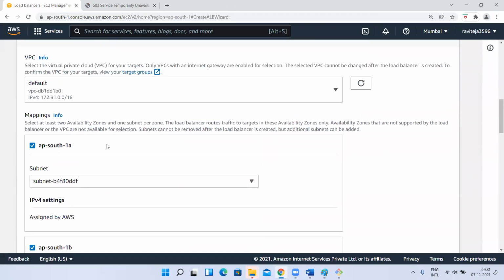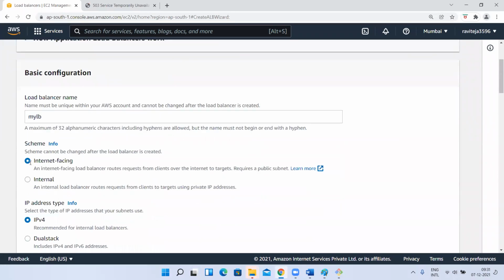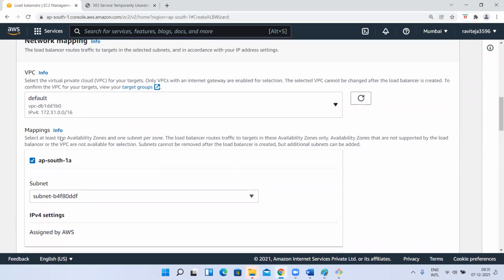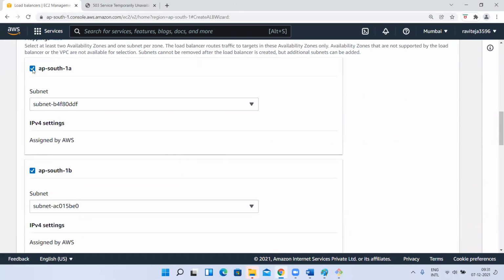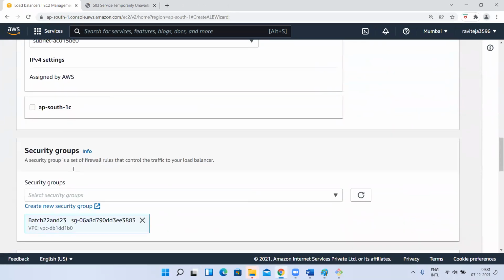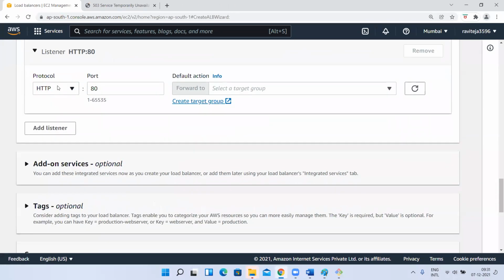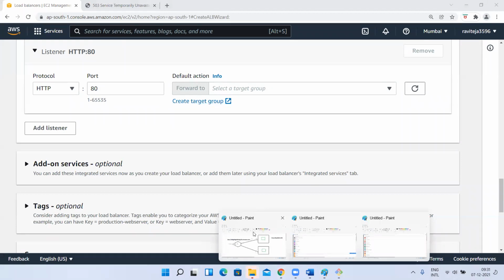Load balancer. I'm repeating the same thing again. So I want to create a load balancer. It has to work with internet, and it has to support IPv4, and it has to be created in this, and it has to route the traffic with AP South 1A and 1B, and it needs one security group. I attach that, and the load balancer has to work with HTTP protocol and 80 port number. So till that, the receiving of the request to the load balancer is done.